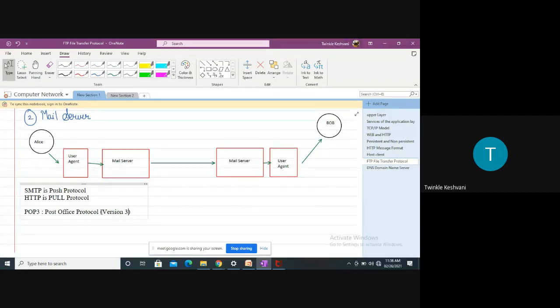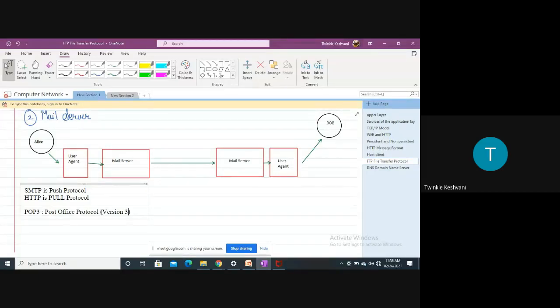POP3 uses a persistent connection, right? Another thing is that it works on port number 110. Till now we have discussed many port numbers, but you have to remember which port number is used for which protocol. This is very important. So POP3 uses port number 110, it uses a persistent connection, and it uses a TCP connection at the transport layer.